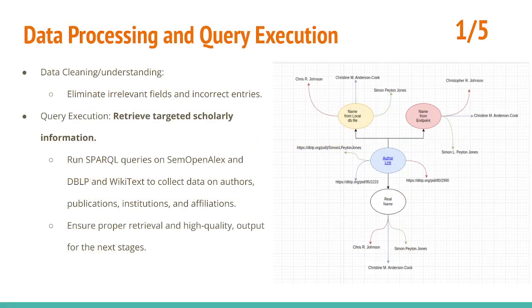Now for the data processing, here is a structure which shows how we did it. If you follow the colors on the structure, here is a green link, and here is a green link. So from the link that we got in the local file, which is SemOpenAlex, this is the name which was returned from the endpoint. You see it's different from the name in the local file, and the real name is Simon Patton Jones. Why we got this as the real name is because there is no Wikipedia context found for Sam L. Patton Jones. So that was how we did the data processing.